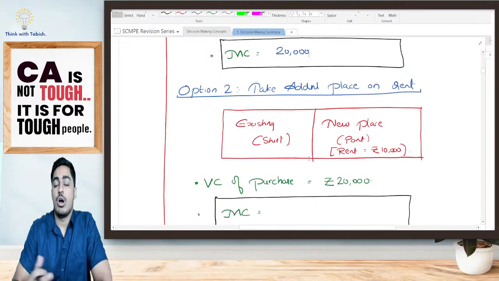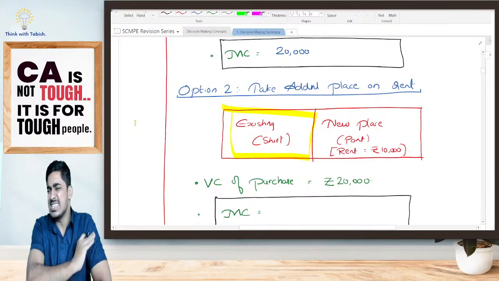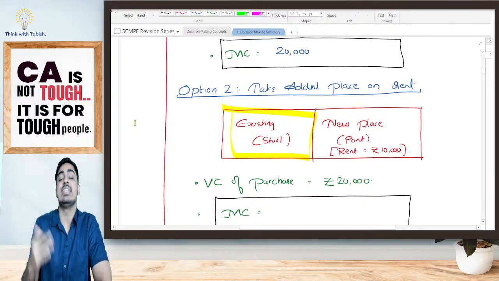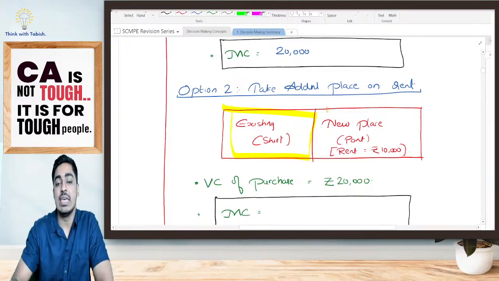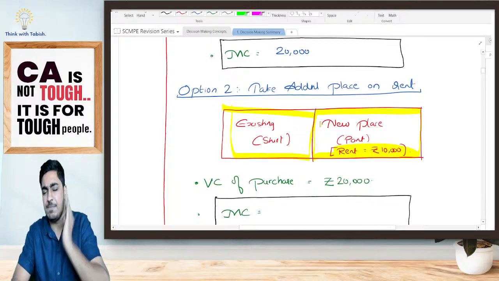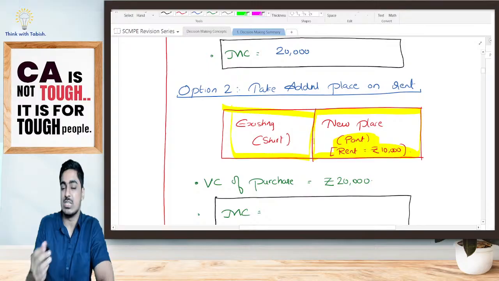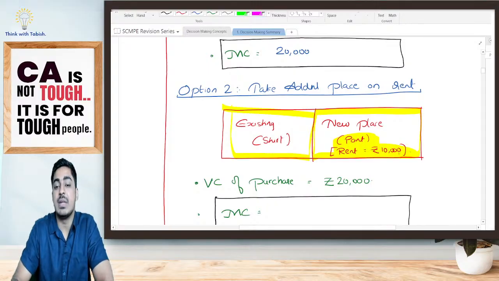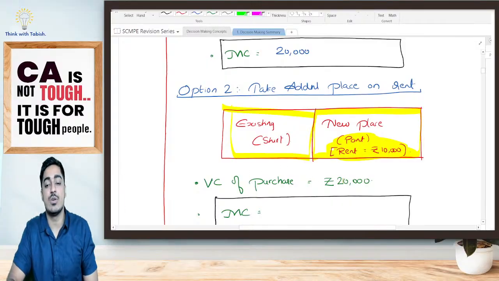Now, alternative number two. I am having my existing showroom where I am selling my shirts, and that place is completely occupied. There is no way I can sell jeans there. So what I am doing is, there was another place in the nearby locality, and I have taken that place on rent, paying a rent of 10,000 rupees specifically to sell my jeans. The rent that I am paying monthly is 10,000 rupees. The variable cost to purchase jeans is 20,000 rupees.